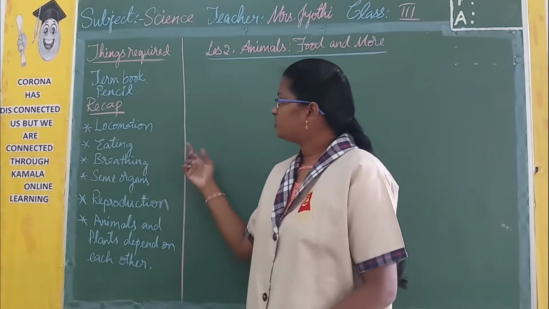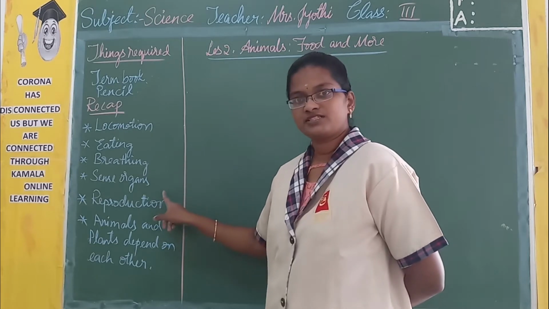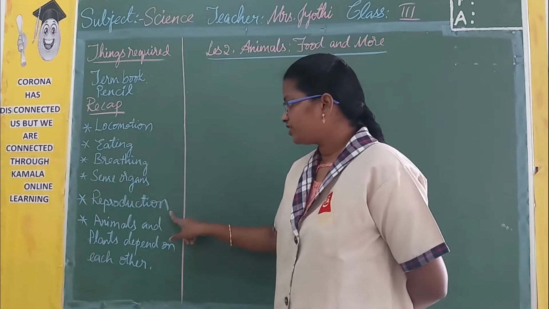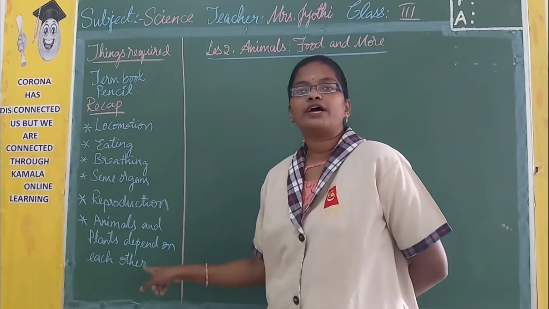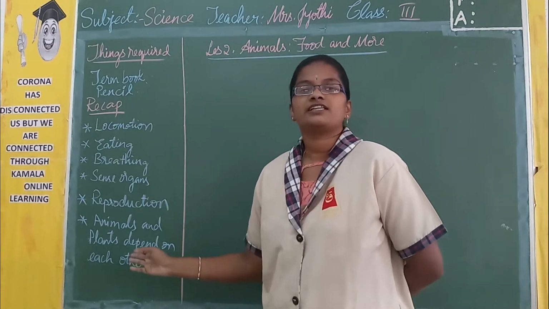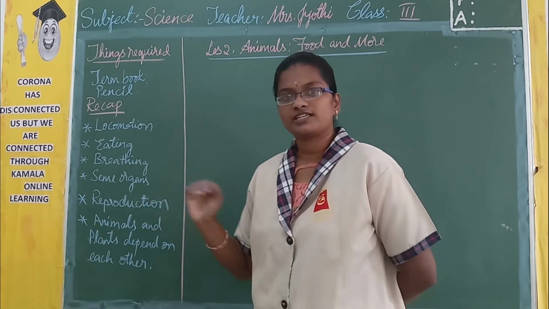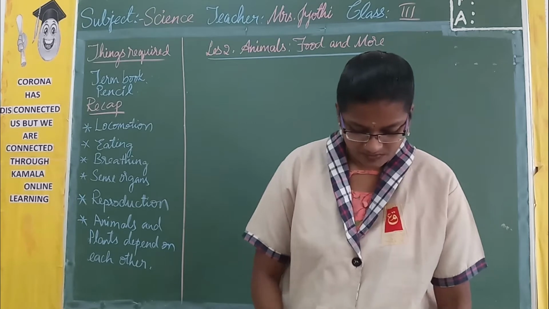So today we are going to learn about the locomotion, the eating habits, the breathing habits, sense organs, reproduction and how do animals and plants they depend on each other. These are nothing but the characteristics of the animals. So how they are going to behave are called as the characteristics.